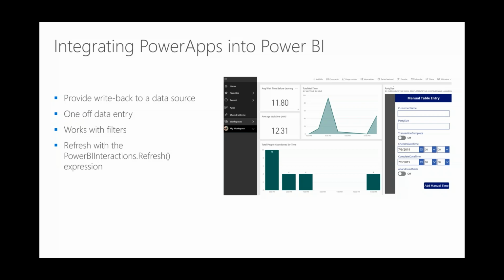If you do that, and a big gotcha here, if you have a direct query report, then it will automatically refresh your report, and you'll see the graphs and the charts and all the timing reflect live on that report. If you don't do that, no worries. Next time you refresh your data set, it will also refresh your data as well. So that line of code is not required unless you want to see the interactions of that app move the numbers and needles live in your report as well.